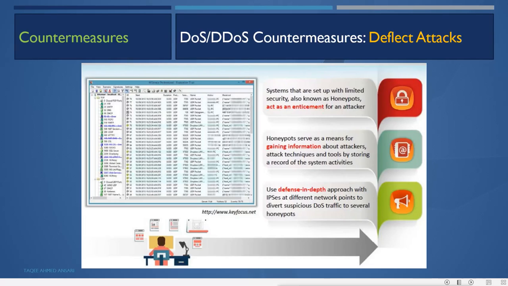Now when an attacker attacks that honeypot system, it logs all the information of the attacker, what techniques the attacker is using and what tools the attacker is using. So next time when the attacker tries to do anything on other servers, we will be ready for that attack, and we can identify and analyze the attacker.